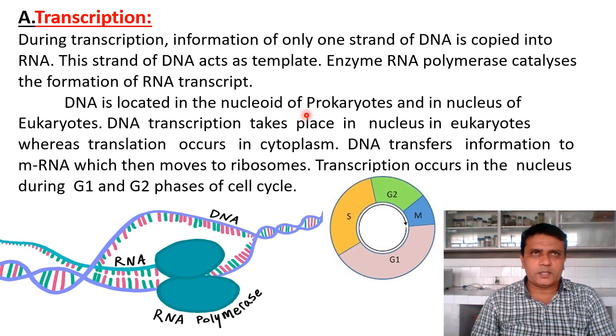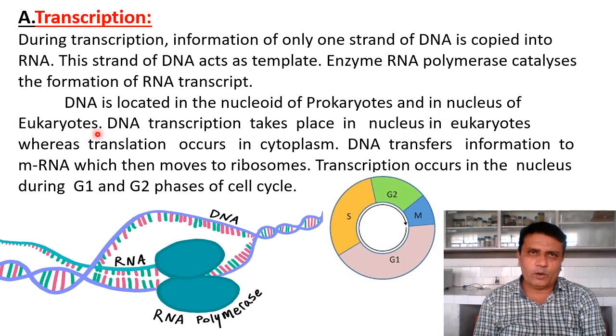The DNA is located in the nucleoid of prokaryotes. Nucleoid means that in prokaryotic organisms like bacteria, the nucleus is absent. Instead, a circular DNA molecule is present, and it is called the false nucleus or bacterial nucleoid. So DNA in such prokaryotes is present in the nucleoid, and in the nucleus of eukaryotes.